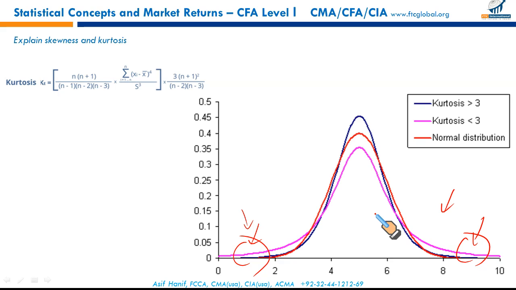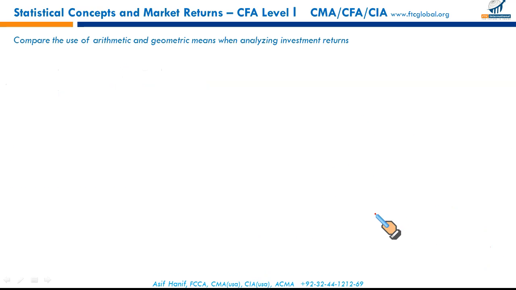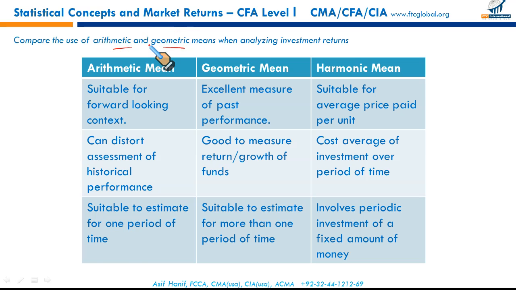Moving on to the last LOS. Compare the arithmetic and geometric returns and say which return you would recommend to be used. So they have just asked for arithmetic and geometric return. I've added harmonic as well, and we are way past 40 minutes. We are nearing 50. So arithmetic mean, when should we use arithmetic mean?